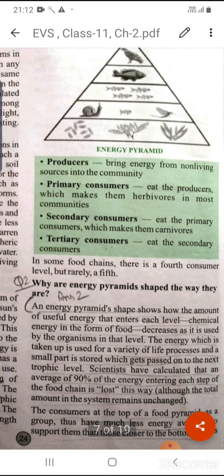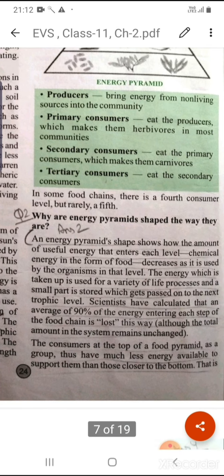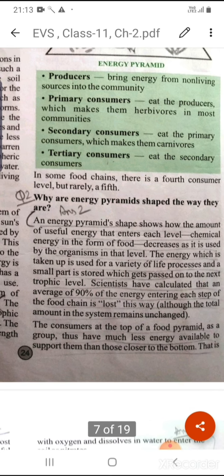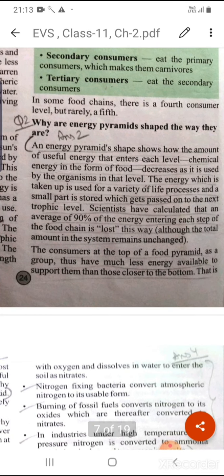Now, why is the energy pyramid shaped the way it is? The energy pyramid shows the amount of energy used in each trophic level. The chemical energy is stored in the form of food, and it decreases. Why? Because the organisms use it at each trophic level. The energy is taken up for a variety of life processes or different physiological processes, and a very small part of that is stored, which gets passed to the next trophic level.